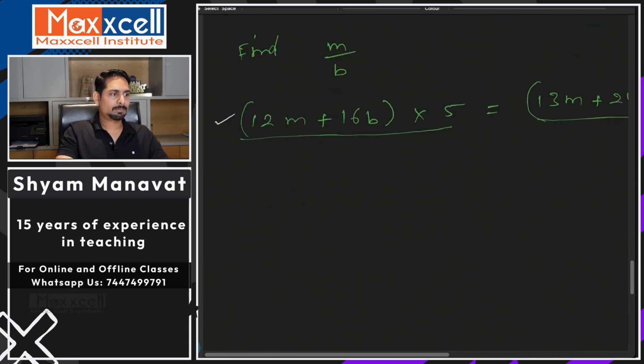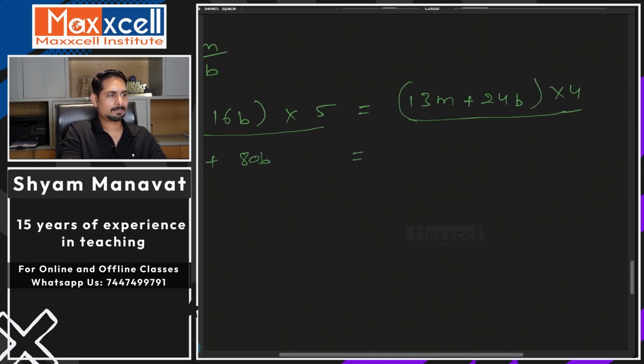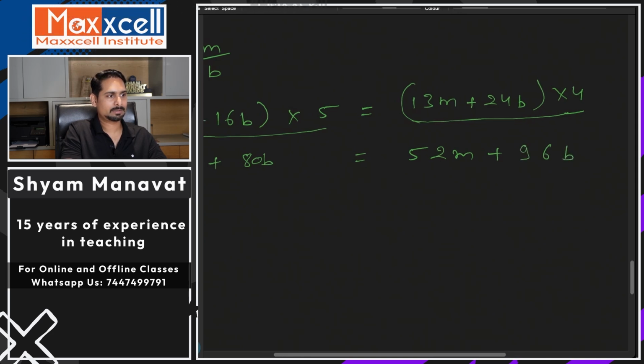Okay, come back. We need to find out M upon B. Now show some magic of simplifying the equation. Here you got 60M plus 80B equal to 52M plus 96B.